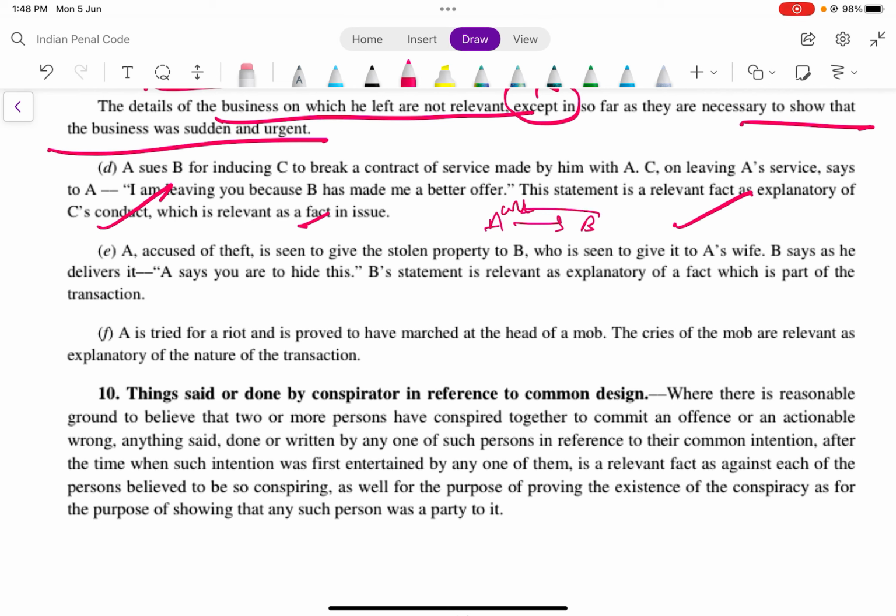फिर B कहता है कि A says to you hide this. B statement is relevant as explanatory of the fact which is part of the transaction. B says as he delivers it. तो जो B की statement है ये relevant हो जाएगी. And A is tried for riot and is proved to have marched at the head of the mob. A को try कर रहे हैं हम, ये बहुत बार आता है MCQ में.